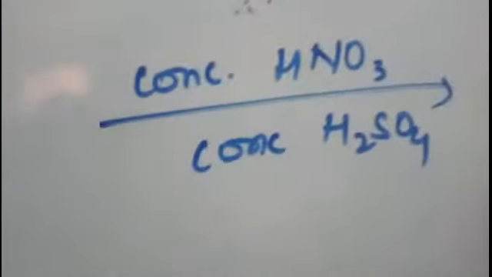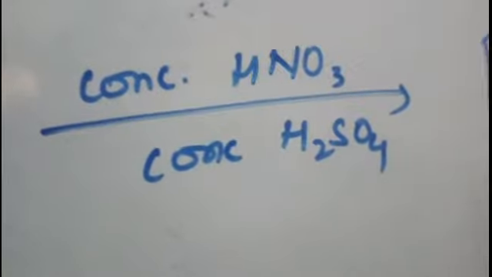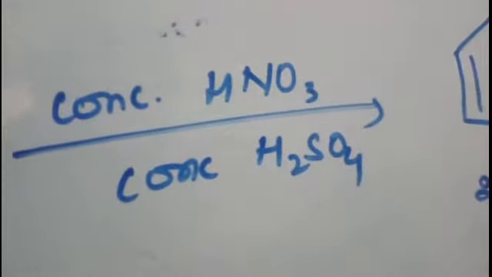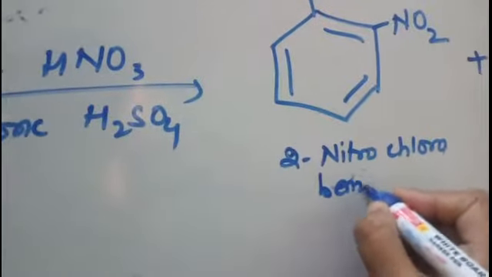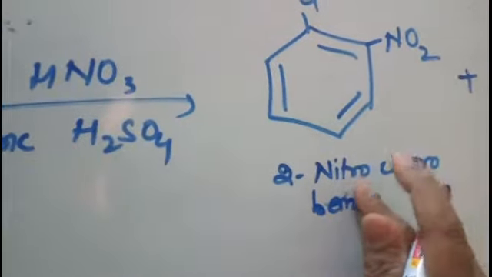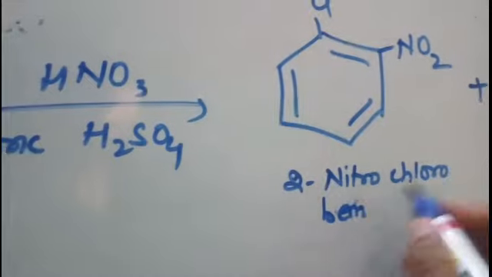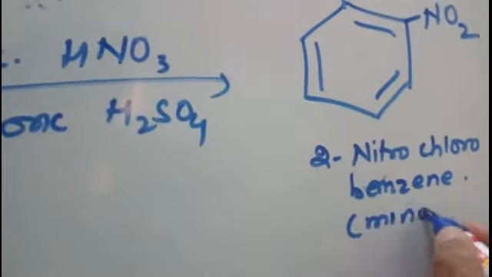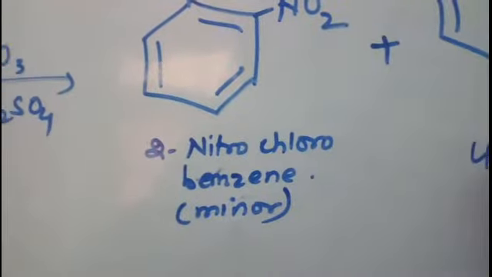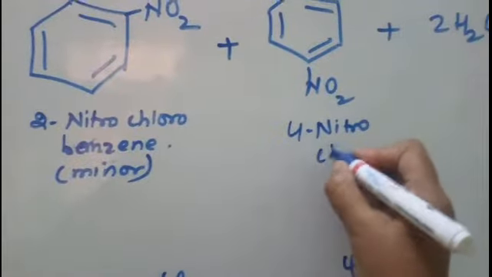And 2 moles of water will be released. So this is 2-nitrochlorobenzene and it is a minor product. This is 4-nitrochlorobenzene.